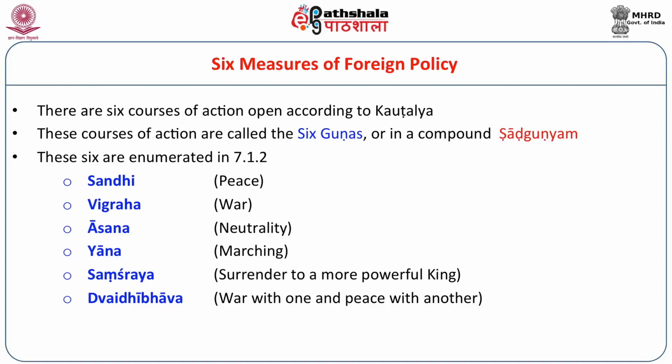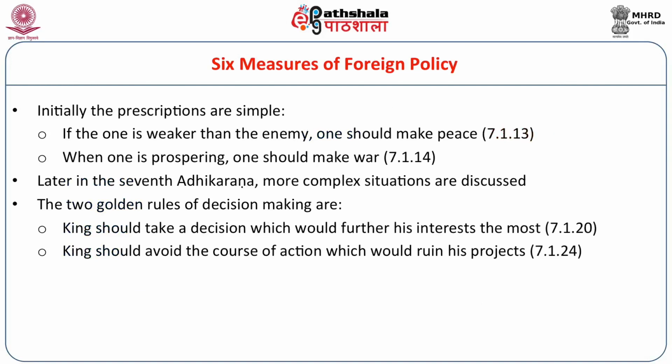Now if you look at the non-aligned movement, it is basically asana. We wanted not to be aligned with either USA or USSR in those days. So these 6 then are the measures of foreign policy. They are also called Shadgunya, and this is very popular in Sanskrit literature and later terms also. This then is India's contribution to international relations.